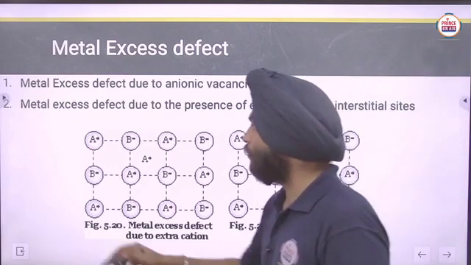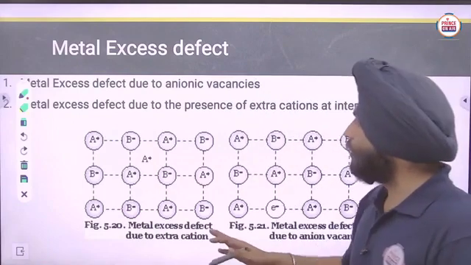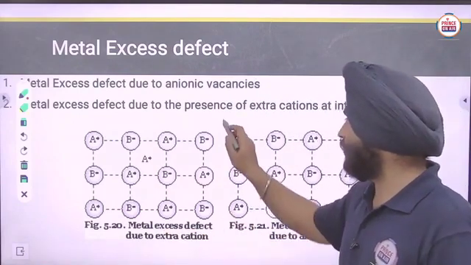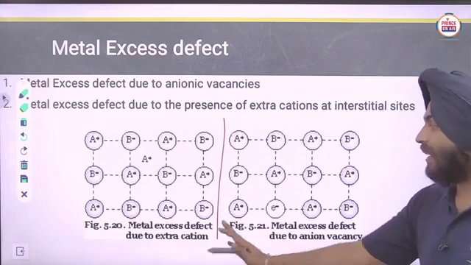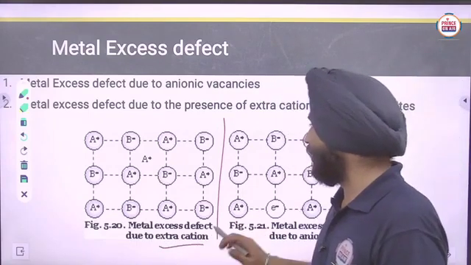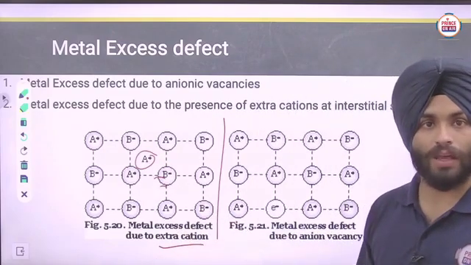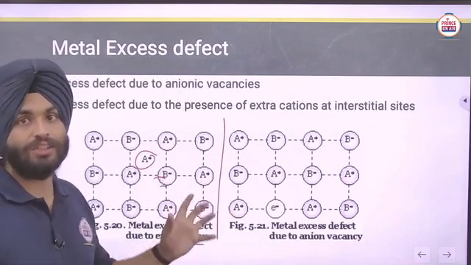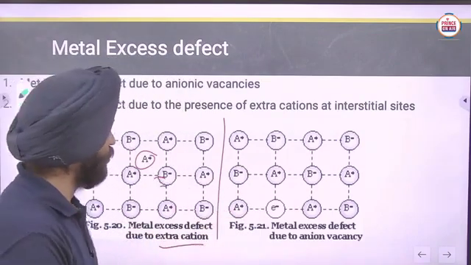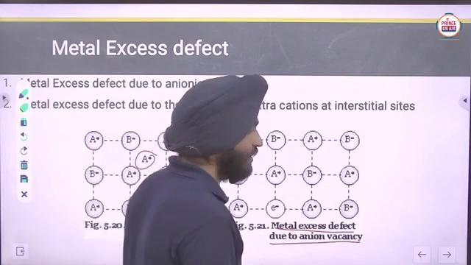Here some metal excess defects are observed. In this case the metal excess defect is due to extra cations, so the cation will occupy the interstitial site. But one more is there, that is metal excess defect due to anionic vacancy.